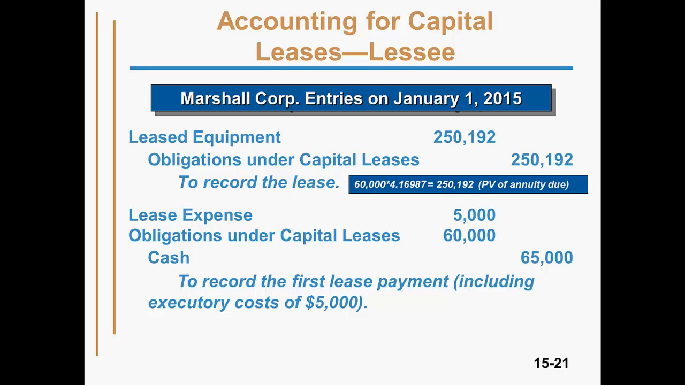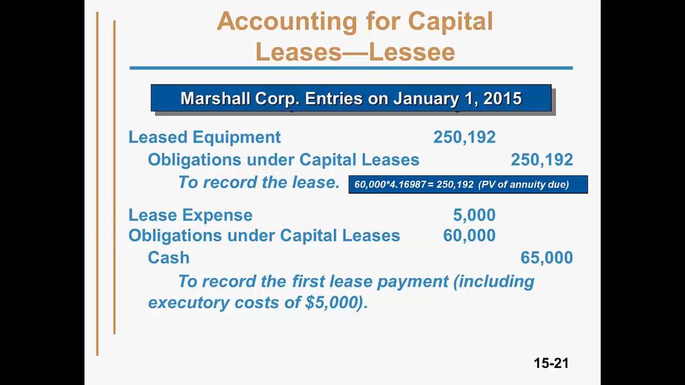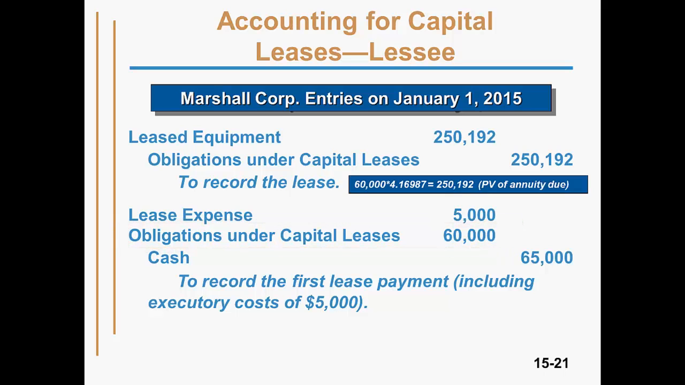Next we have the first payment, which is due immediately when the lease starts. The executory costs are recorded as lease expense for the lessee, so a debit of $5,000 is the first part of the entry. The remaining $60,000 of the lease payment is applied to the liability established in the first journal entry, which is a debit to obligations under capital leases. Finally, we have a credit to cash for the total amount of the payment.